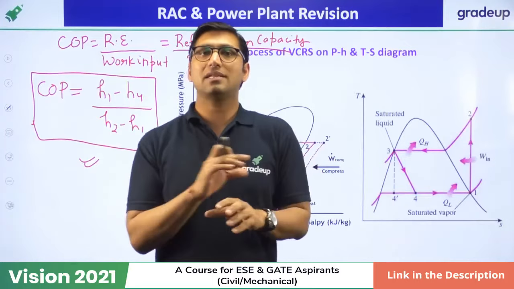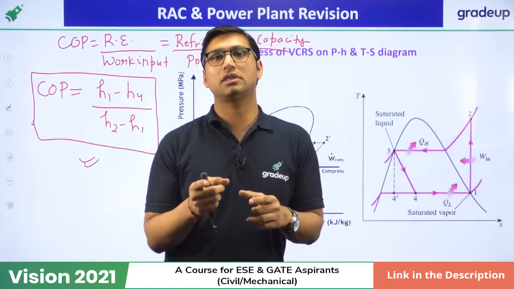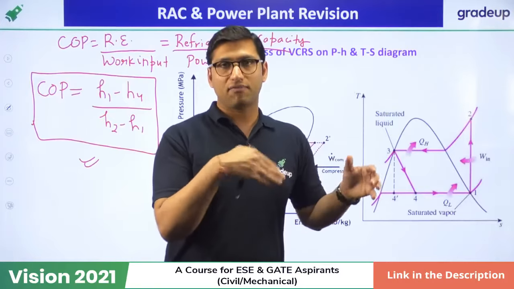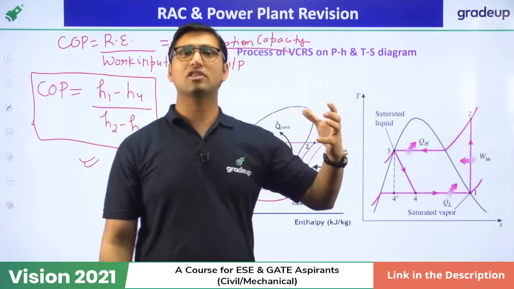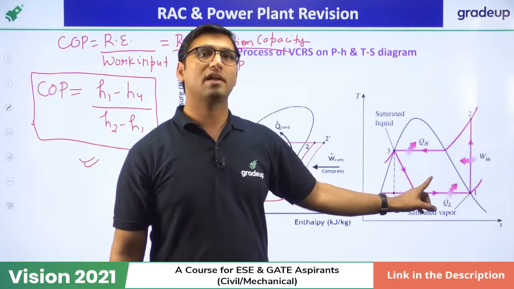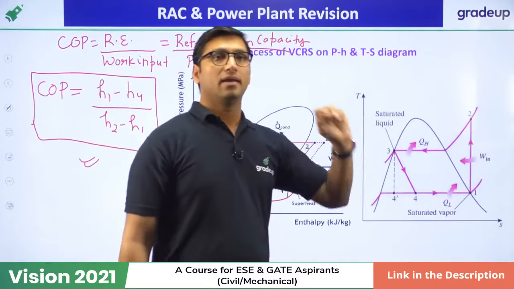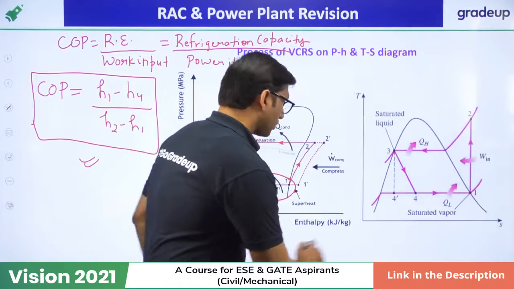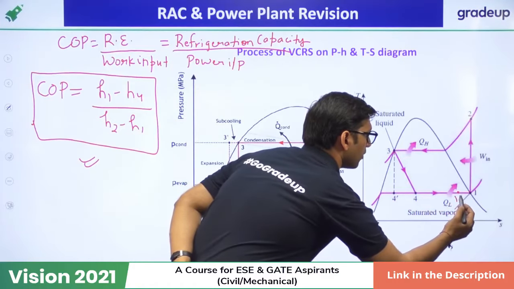So wet compression is never desired. Why? The first problem is that it can cause leakage of the oil which is present in the compressor, and that oil, when it goes into the evaporator, can cause choking of the evaporator. The second problem is that wet compression means compression from this point, suppose point 1 dash.